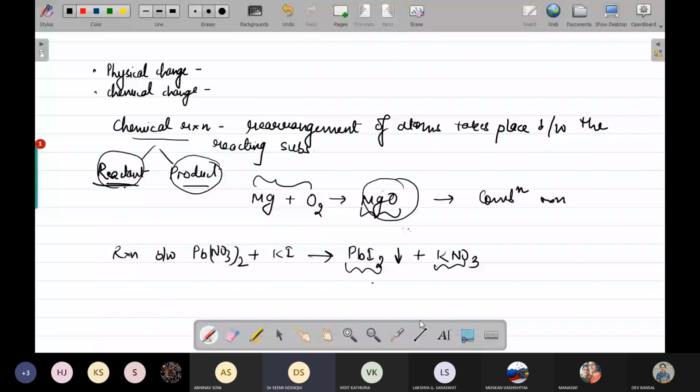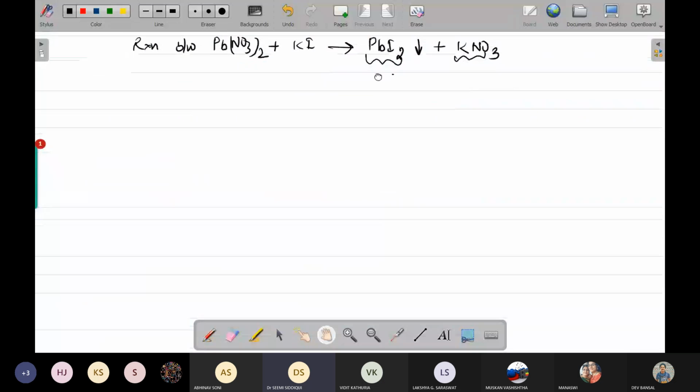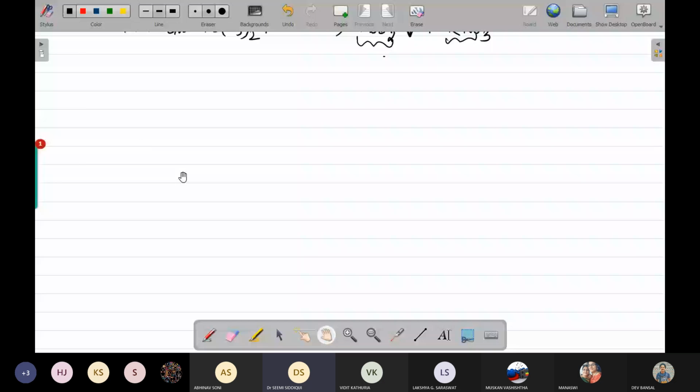Another thing, on the basis of this, we have the characteristics of chemical reactions. Now, what are the characteristics of a chemical reaction? On the basis of this, what are the characteristics? First is formation of a precipitate.